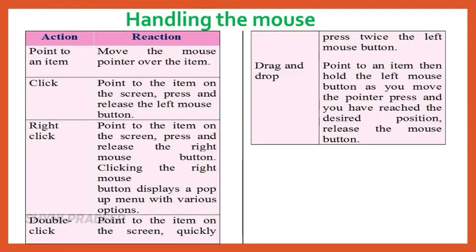Okay. See here, some of the actions are given to handle the mouse. First action is point to an item. You can point to an item using mouse pointer. Okay. And the next action is click. How will you click using mouse button? First you have to point to the item on the screen and press. After that release the left mouse button.